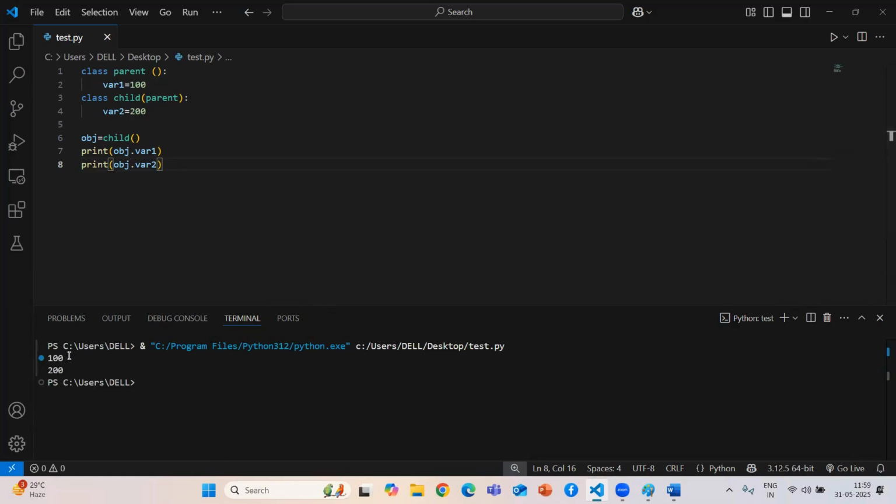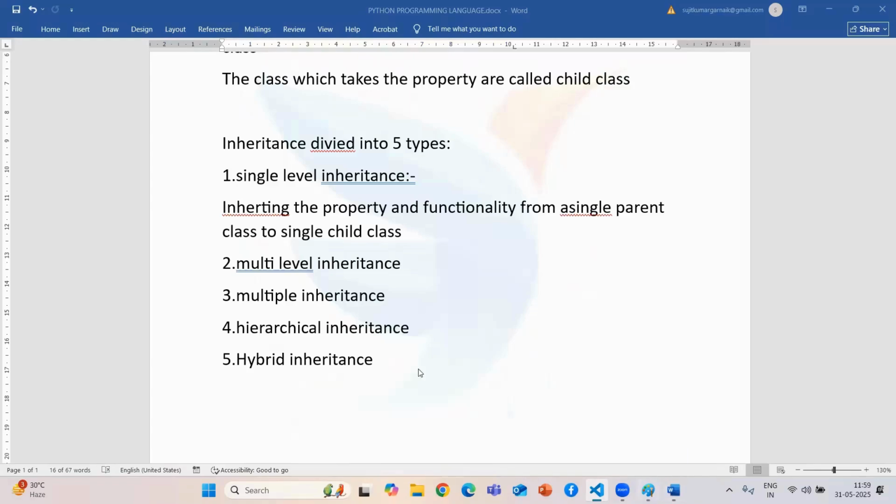So guys, if you see, it gives me two values because now you have a connection, meaning you are acquiring the parent property, all the parent property. Whatever values are available in our parent class, you can get in this child class also. So by the child class reference you can achieve it. This is how single level inheritance works.